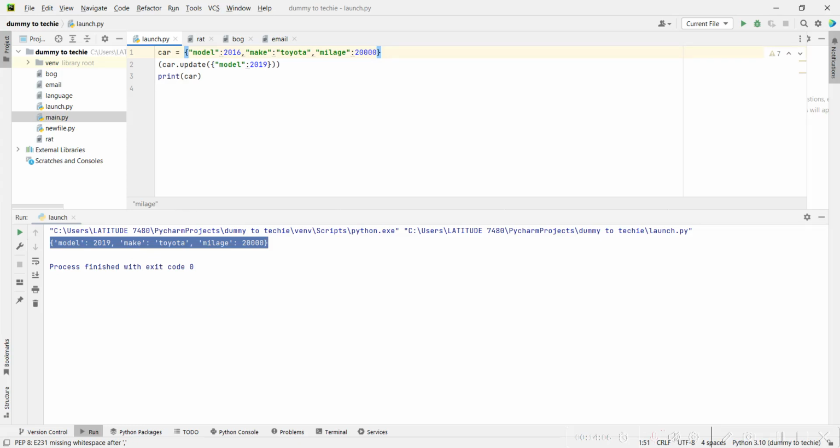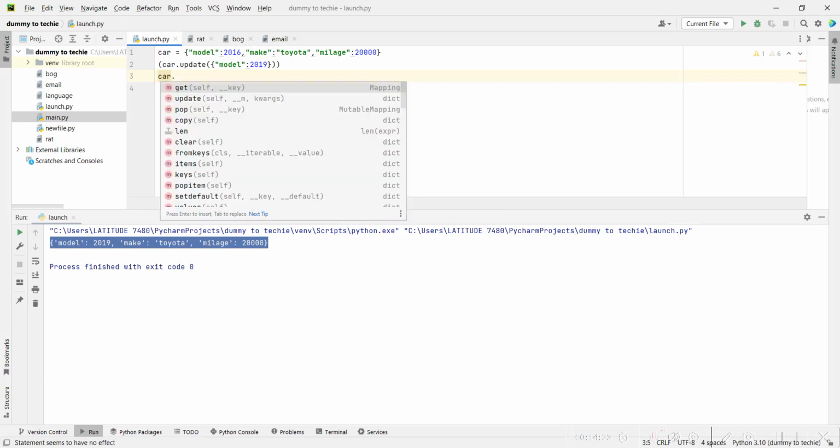You can also iterate through stuff in a dictionary the same way you iterate through stuff in a list. So you can update things, you can get things. I showed you how to update. So you can really tell that even deleting stuff from a dictionary should be very simple too. So you do car dot, there's delete. Let me see, it should be pop. So if you want to delete something, use pop.